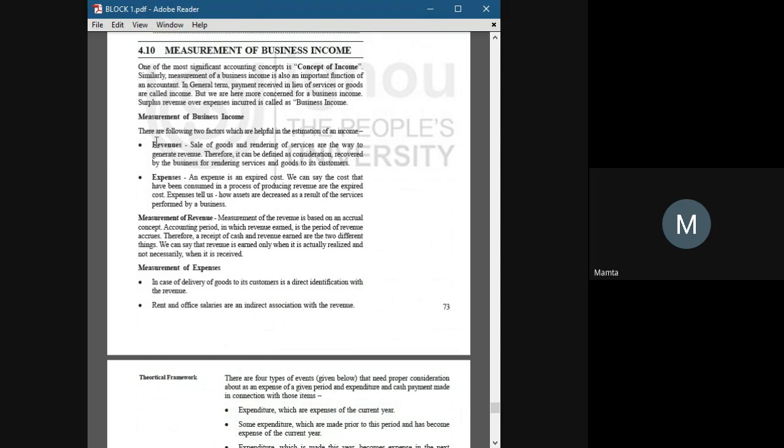We need these two things. And in revenue, sales of goods and rendering of services are the ways to generate revenue. And if we talk about expenses, an expense is an expired cost.